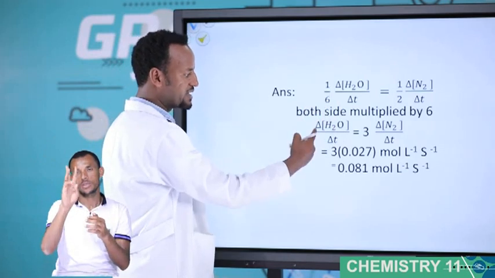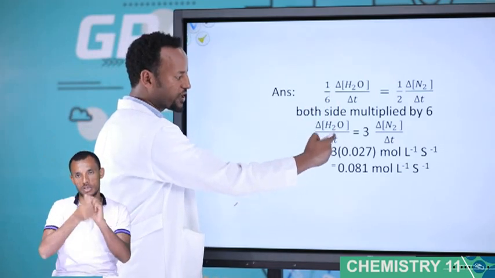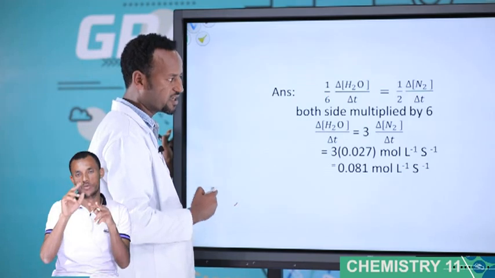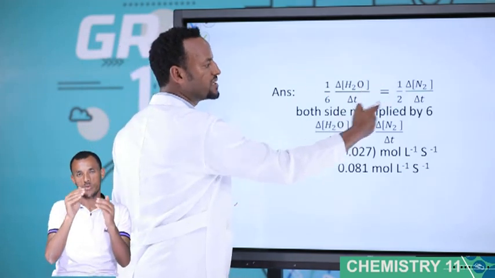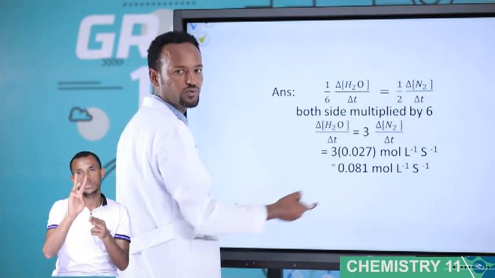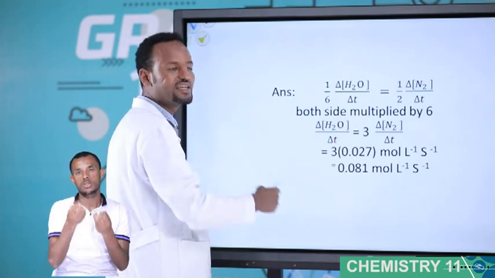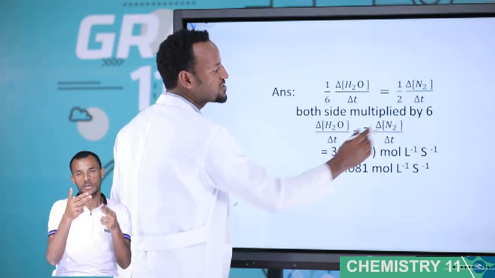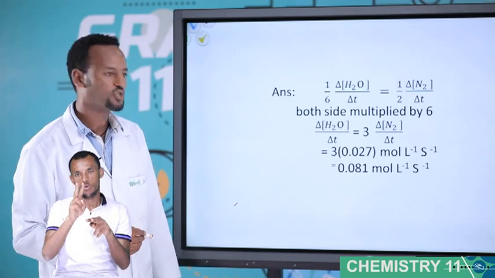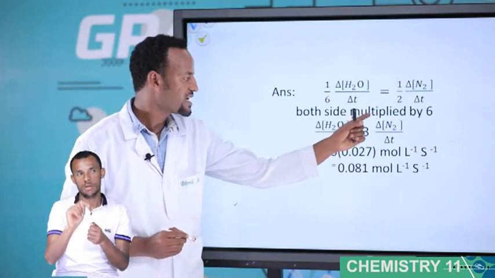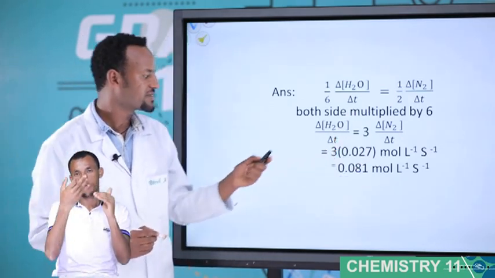This is cancelled. Now, finally, changing concentration of H2O over change of t is equal to 1 over 2 multiplied by 6. 6 over 2 is how much? 3. 3 times changing concentration of N2 over change of t. The rate of N2 is given.